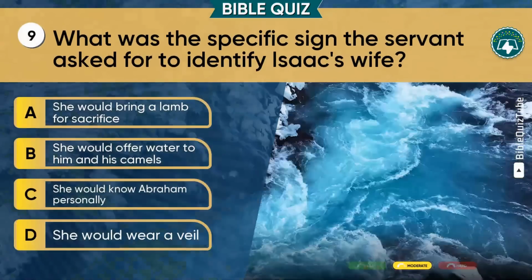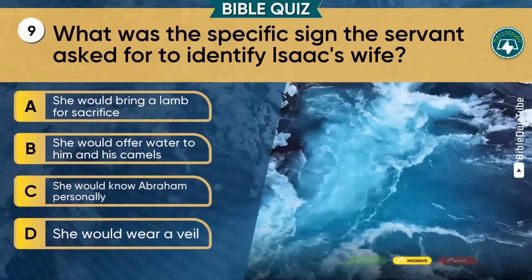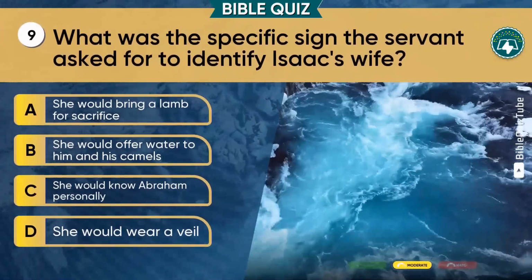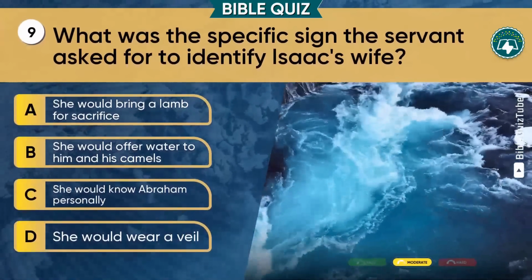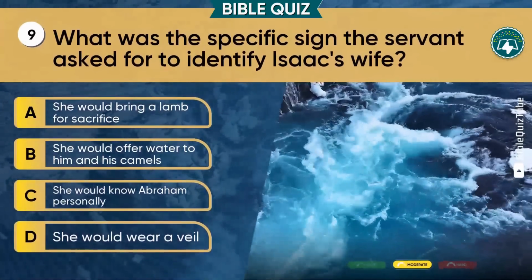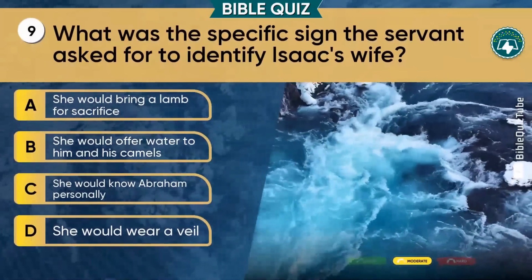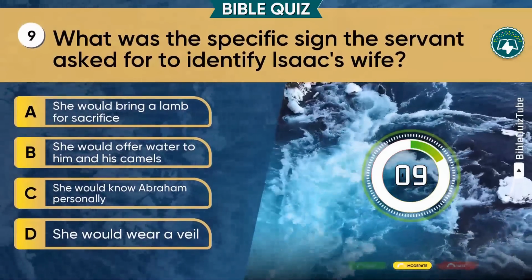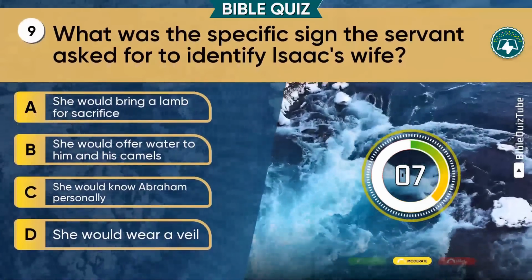Question 9. What was the specific sign the servant asked for to identify Isaac's wife? A. She would bring a lamb for sacrifice. B. She would offer water to him and his camels. C. She would know Abraham personally. D. She would wear a veil.